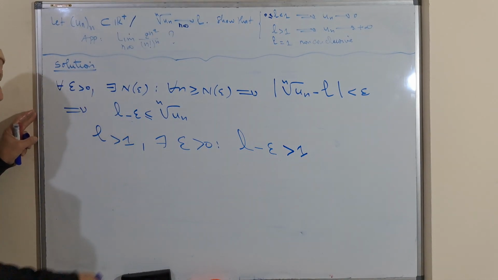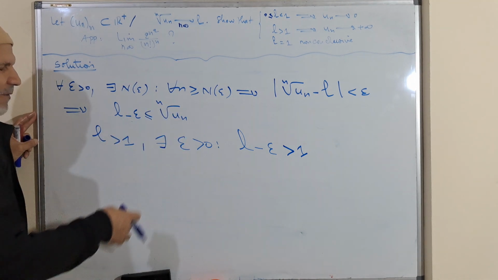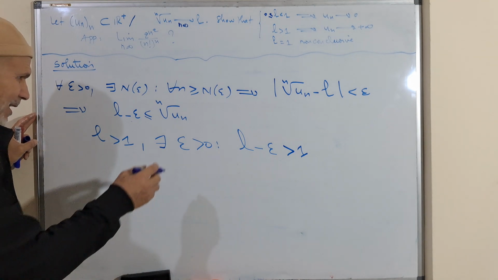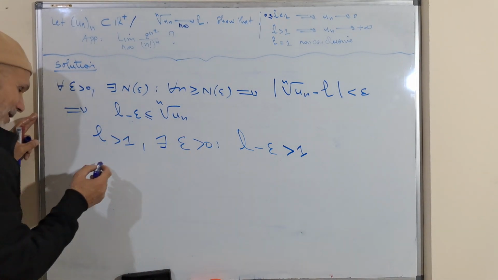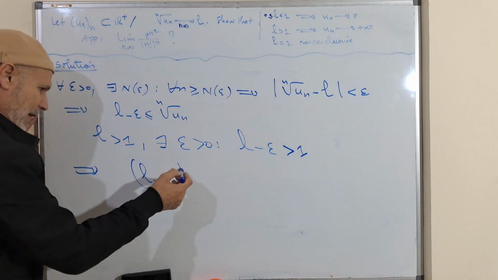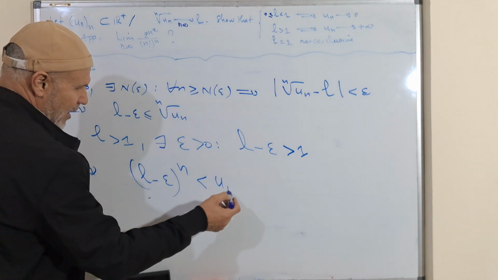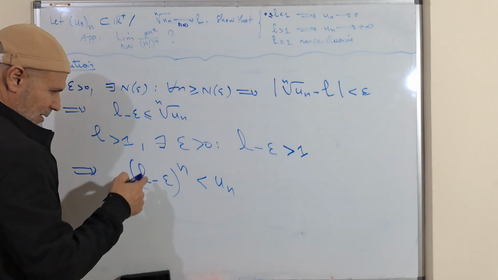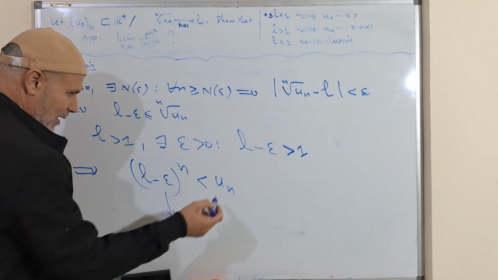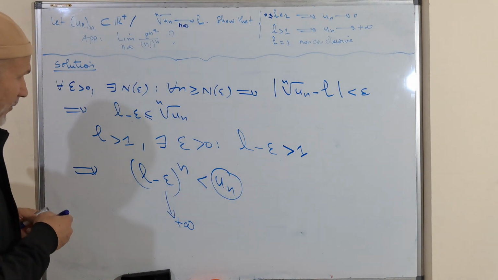In this case, we have (L minus epsilon) power n, which is less than Un. When n goes to plus infinity, this goes to plus infinity, which means that Un goes to plus infinity. This is the first method.